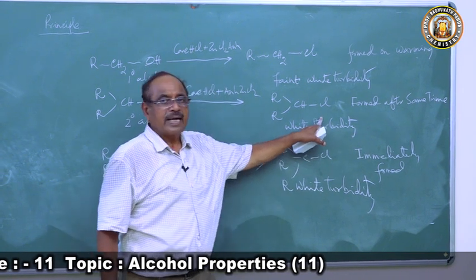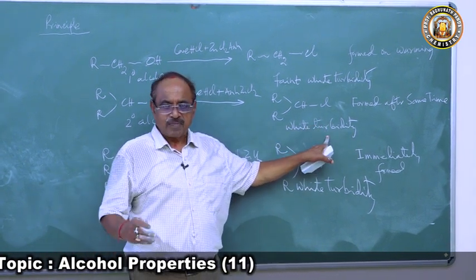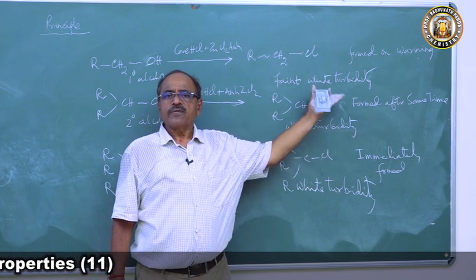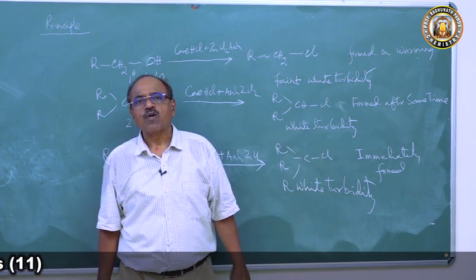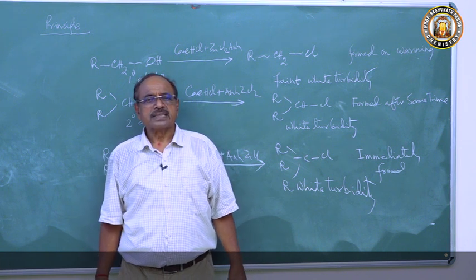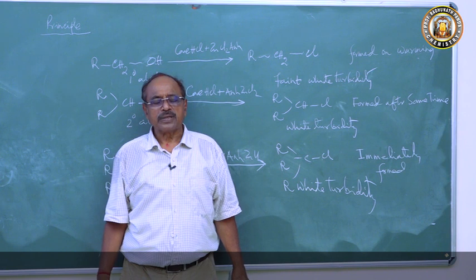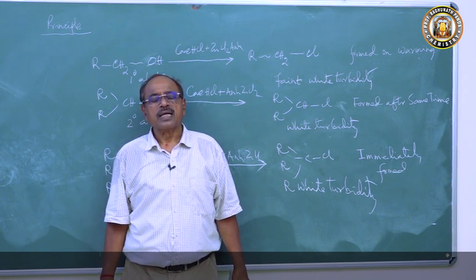That which gives the white turbidity after some time is secondary alcohol, and that which will not form it, but on heating it will form, is primary alcohol. So this is called the Lucas test. The Lucas reagent is concentrated HCl and zinc chloride.